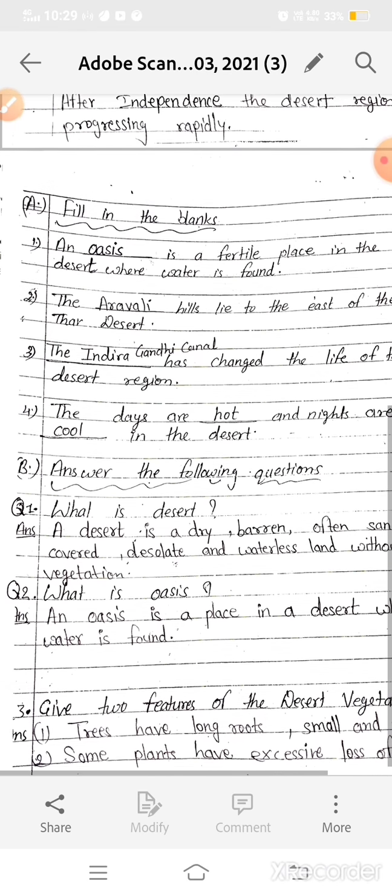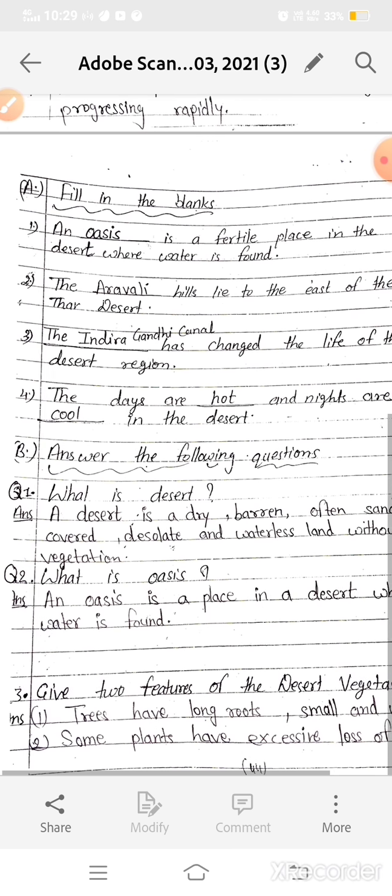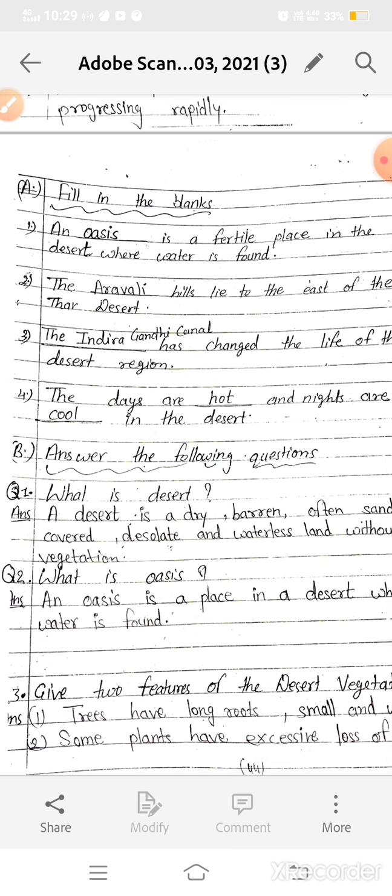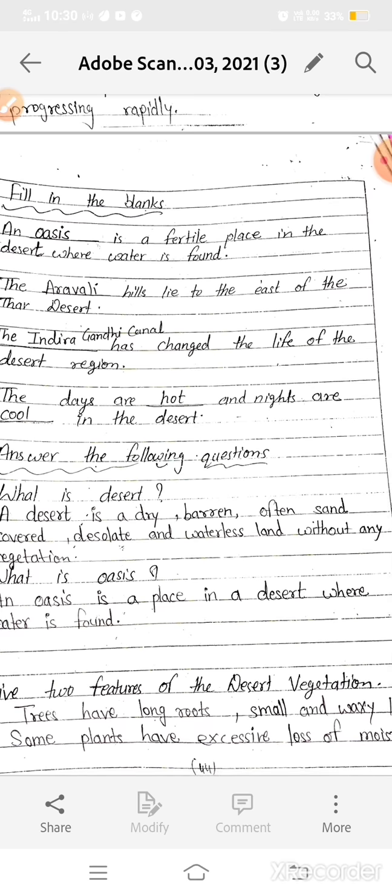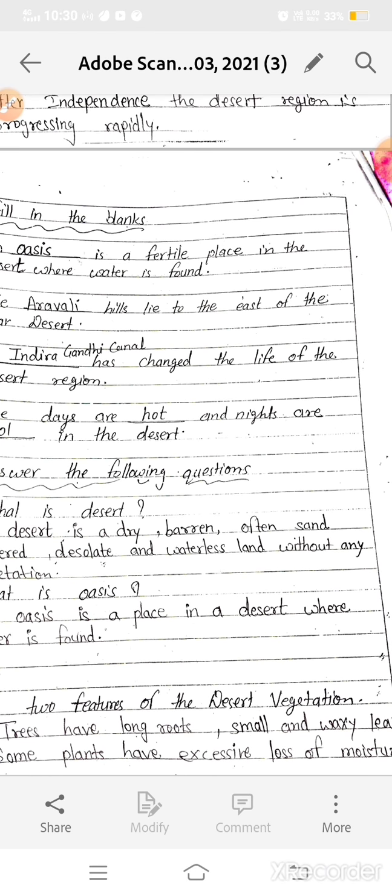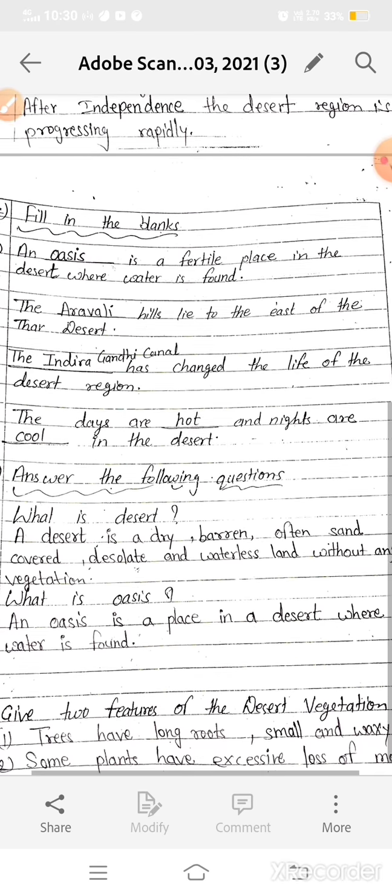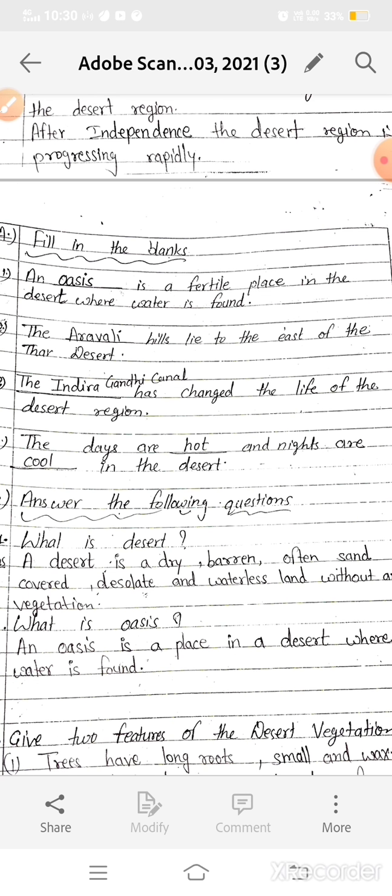And second, some plants have leaves in the shape of thorns to prevent excessive loss of moisture. So these are the features of the Thar vegetation.